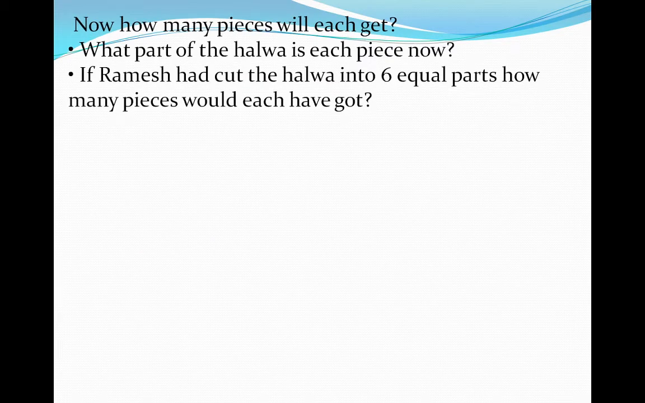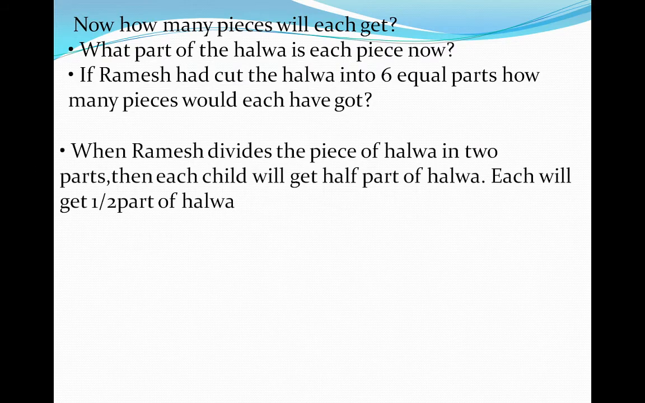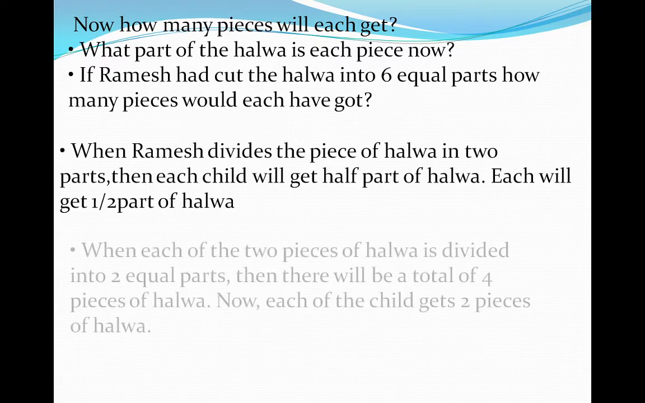Now, how many pieces will each get? What part of the halwa is each piece now? If Ramesh had cut the halwa into 6 equal parts, how many would each have got? Look here at the answers. When Ramesh divides the piece of halwa in 2 parts, then each child will get half part of halwa, that is 1 upon 2 part.